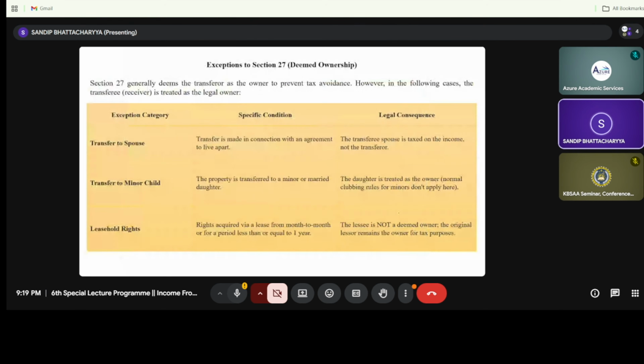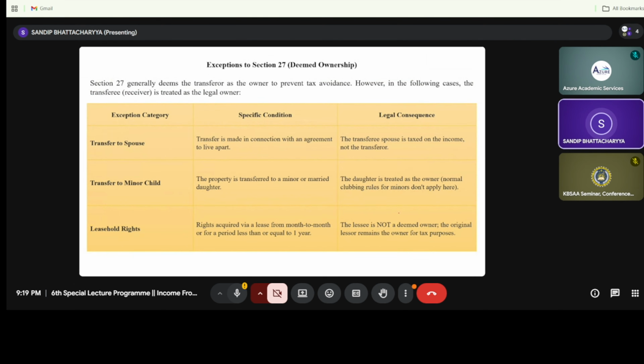So I am just recapping here the exceptions of deemed ownership. That is, transfer to the spouse, where the transfer is made in connection with living apart. So the transferee spouse is taxed on the income. Transfer to the minor child: if the property is transferred to a minor child or a married daughter, the daughter is treated as the owner, in case of normal clubbing of income.